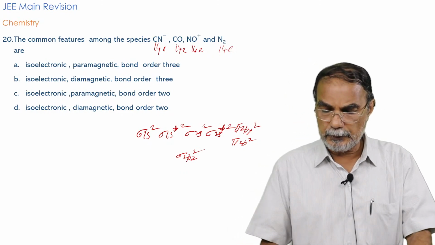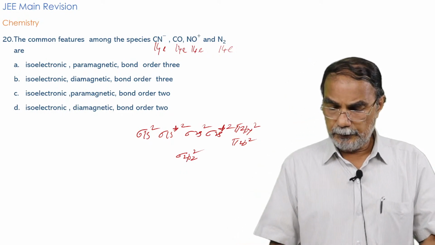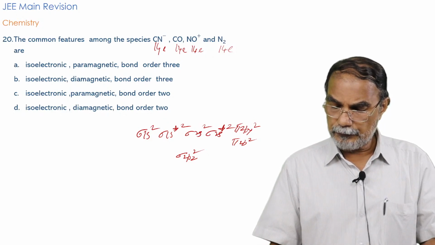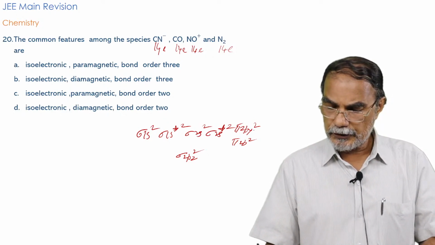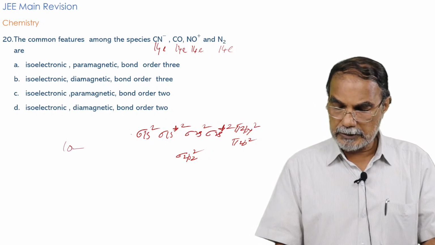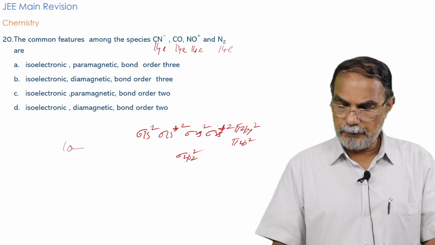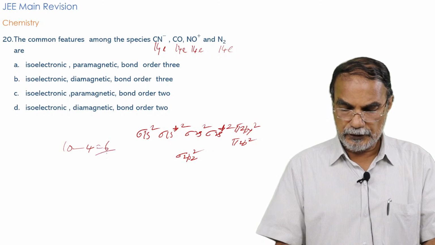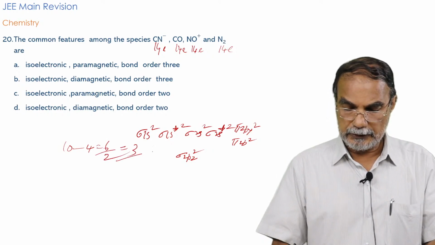And therefore, you calculate the bond order from this electronic configuration. You have 10 electrons in bonding, minus 4 in antibonding, so it is 6 by 2, that is equal to 3. 3 is the bond order.